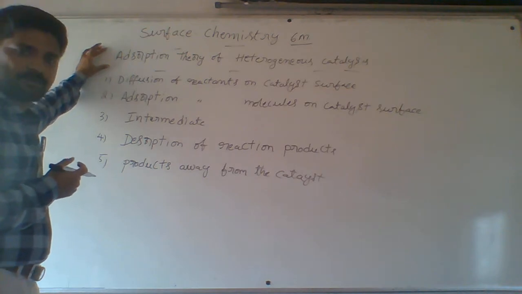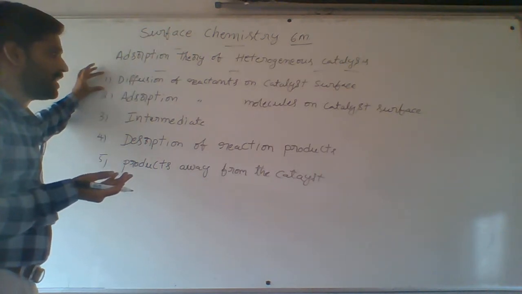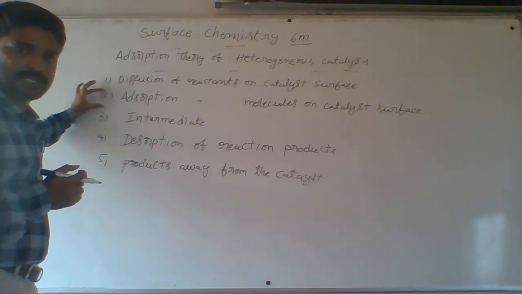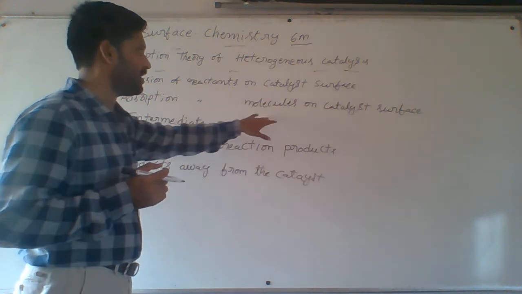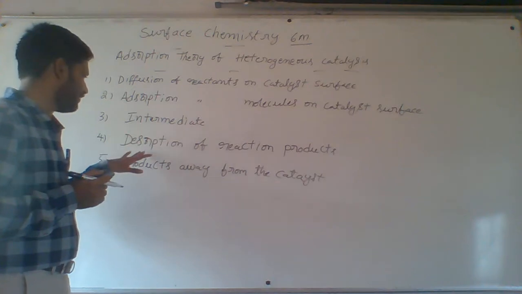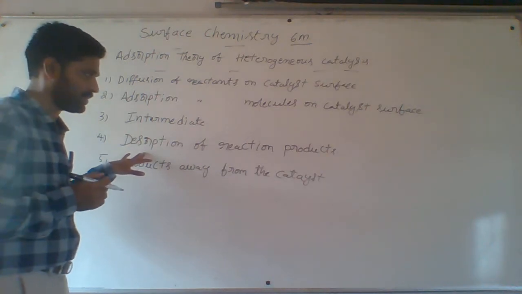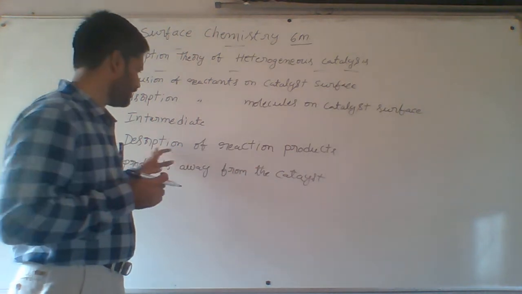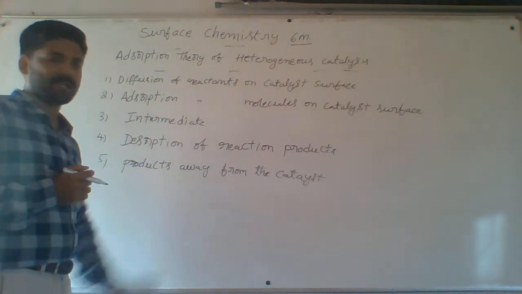What is the first one? Diffusion of reactants on the catalyst surface. Second point is adsorption of reactant molecules on the catalyst surface, then formation of intermediate. Fourth one is desorption, means removal of adsorbed substances. Then desorption of reaction products, the products moving away from the catalyst.